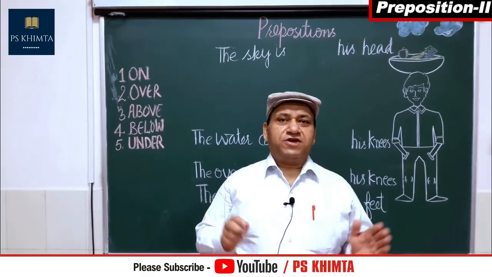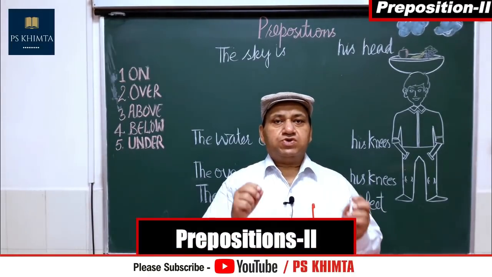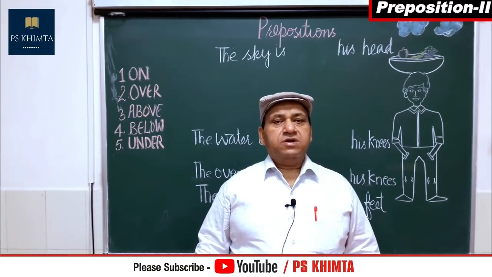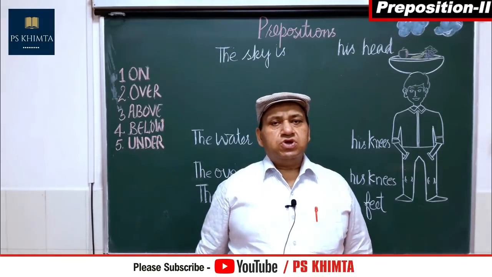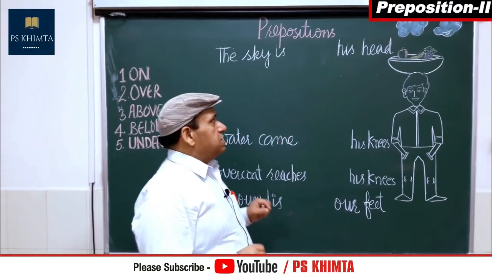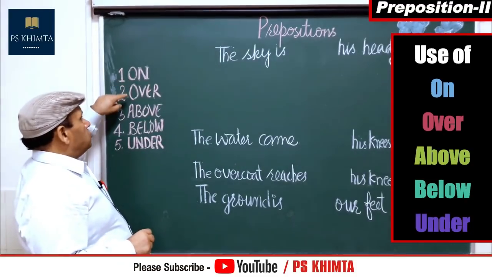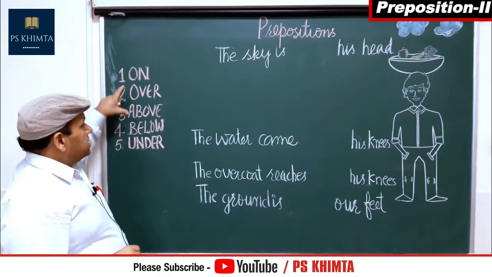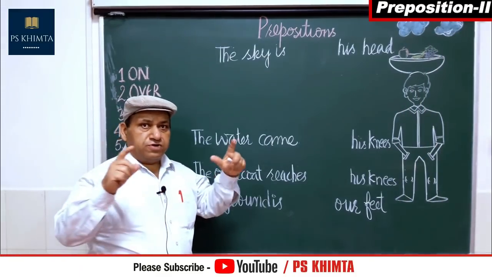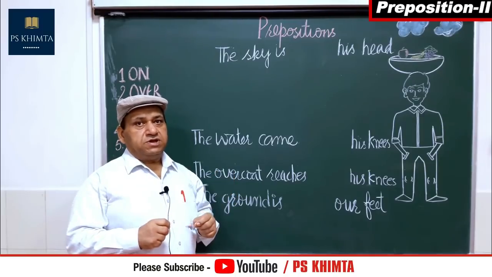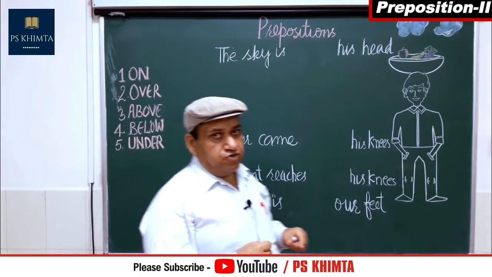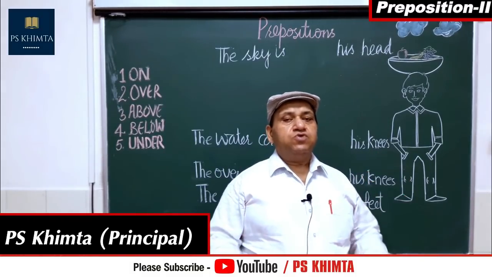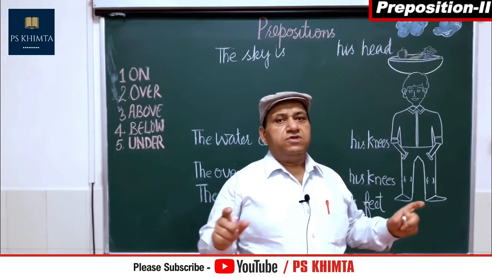My dear friends, in the second part of prepositions, we are going to take up a very important part of prepositions that is again very confusing. It is a little tricky also. So let's start with these prepositions: on, over, above, below, under. These are five prepositions which cause a lot of confusion because of the concept. We are going to clear the concept for all of you, and after this conceptual clearance, we'll be able to do this very easily and very nicely.